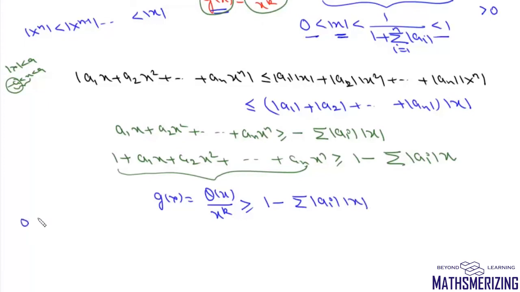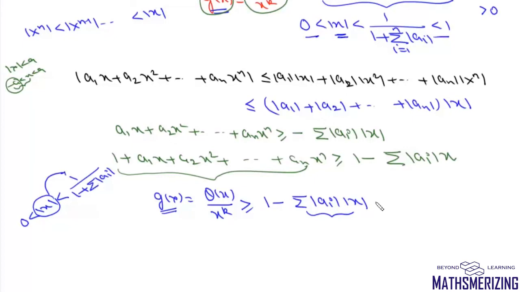And the question says we need to prove that if mod x lies between 0 and 1 upon 1 plus summation mod ai, then this g(x) is greater than 0. So the minimum value of this g(x) will occur when the value of this expression is maximum, and the value of this expression is maximum when the value of x is maximum. So the maximum value of mod x is 1 upon 1 plus summation mod ai.